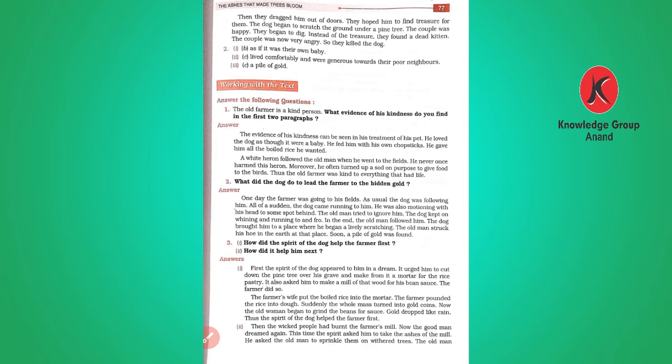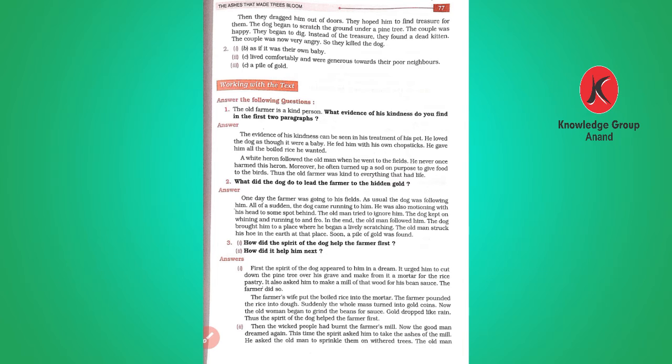Question number 2. What did the dog do to lead the farmer to the hidden gold? One day the farmer was going to his fields. As usual, the dog was following him. All of a sudden, the dog came running to him. He was also pointing with his head to some spot behind. The old man tried to ignore him. The dog kept on whining and running to and fro. In the end, the old man followed him.